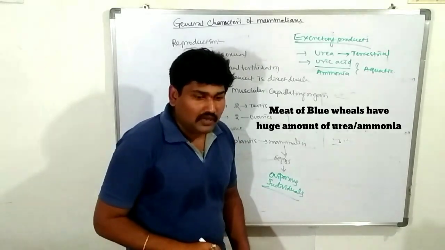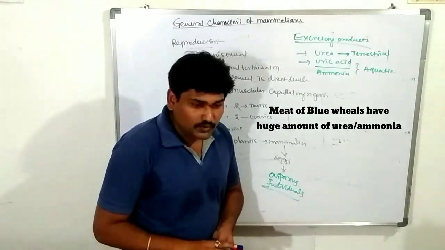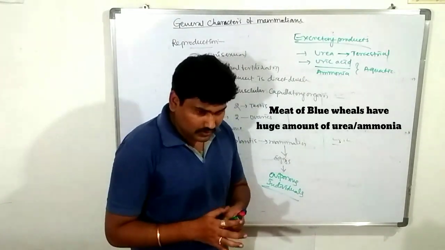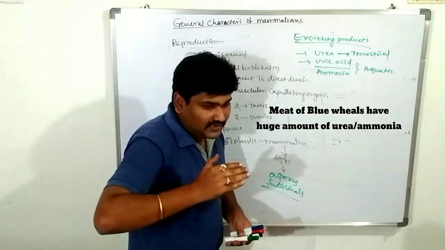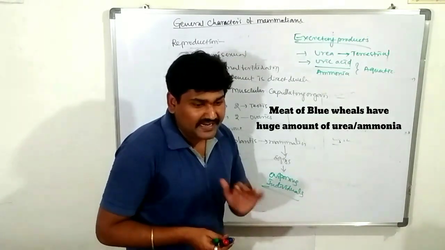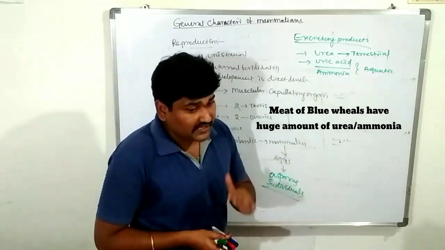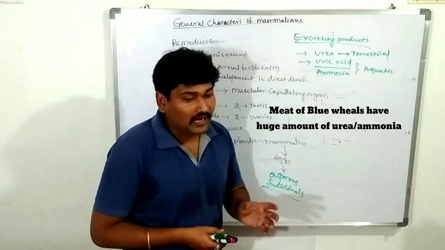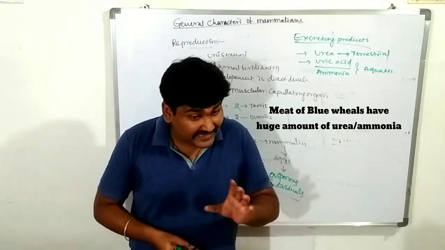Another character is osmoregulation. Mammalians regulate the body through osmoregulation. In aquatic individuals, osmoregulation is done by ammonia. In blue whales, below the skin there is a huge amount of ammonia.